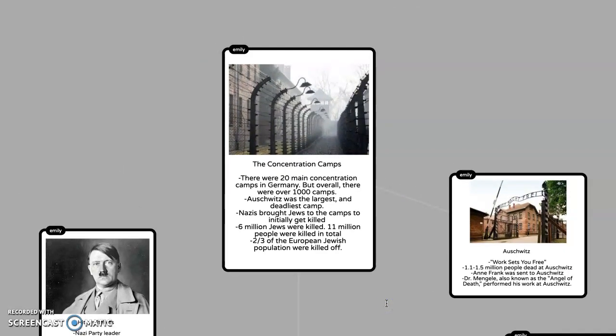Alright, concentration camps. There were 20 main concentration camps in Germany, but overall there were over 1,000. Auschwitz was the largest and the deadliest camp. 6 million Jews were killed and 11 million people were killed in total at the concentration camps.